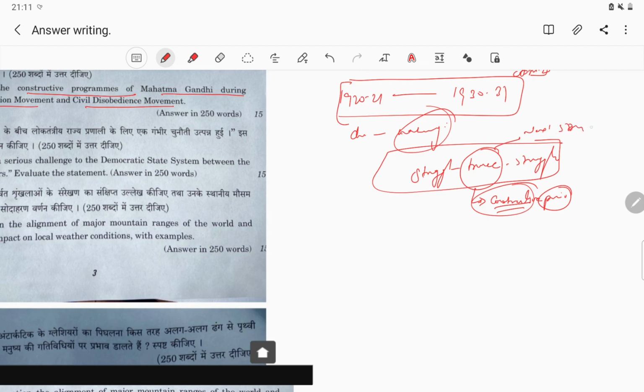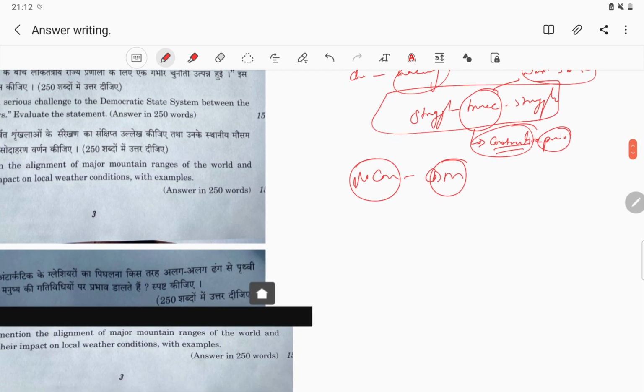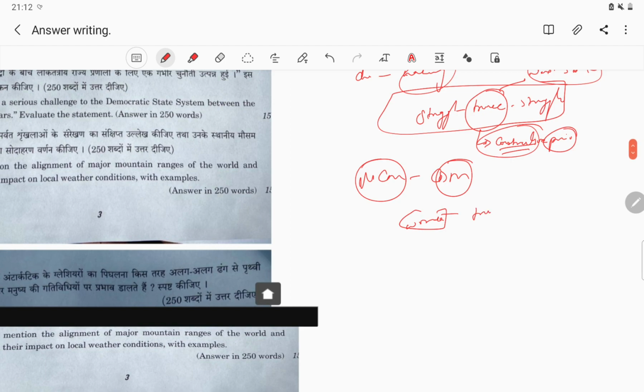So the initiative or work done in the truce period between NCM and CDM is the constructive work of Mahatma Gandhi, and this is the time of the inactive phase.